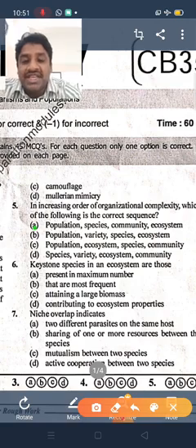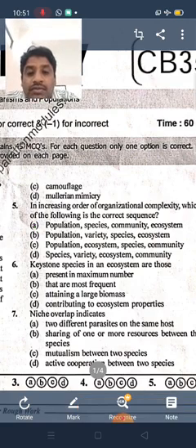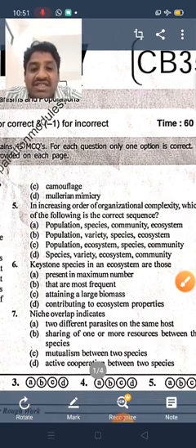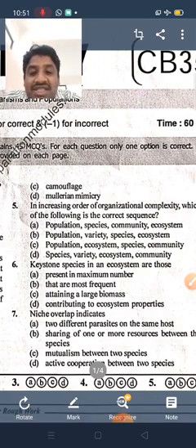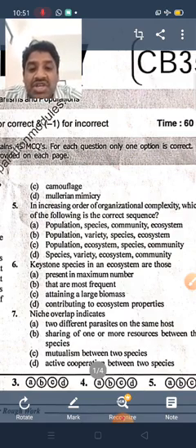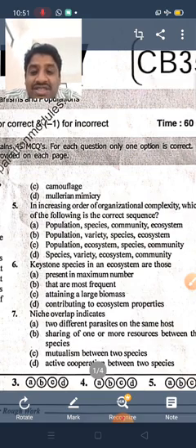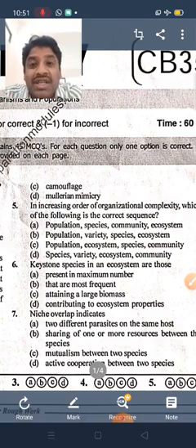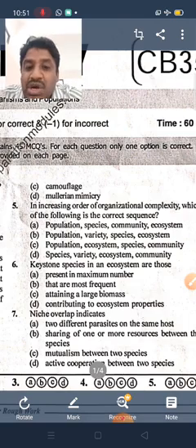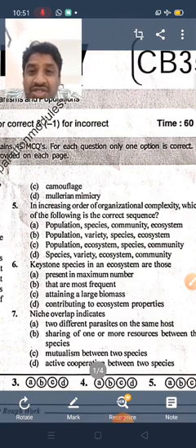Okay, next, question number 6. Keystone species in an ecosystem are those: option A, present in maximum number; option B, that are most frequent; option C, attaining a large biomass; option D, contributing to ecosystem properties. So actually keystone species means controlling the ecosystem, controlling the ecosystem properties.